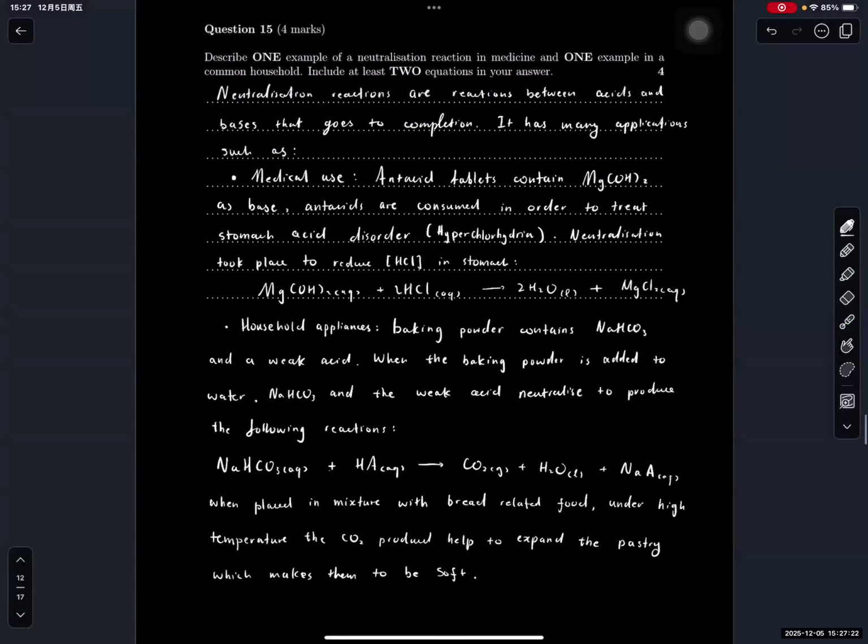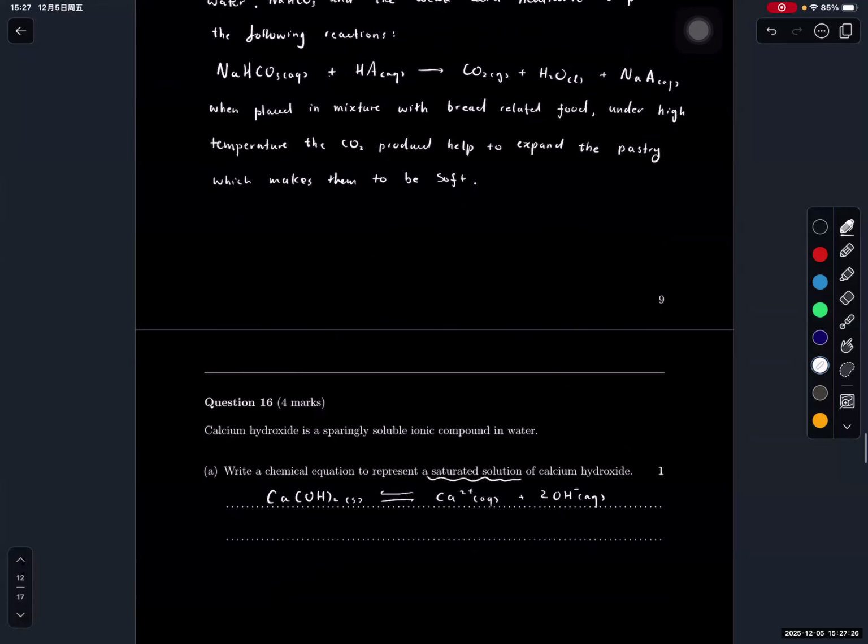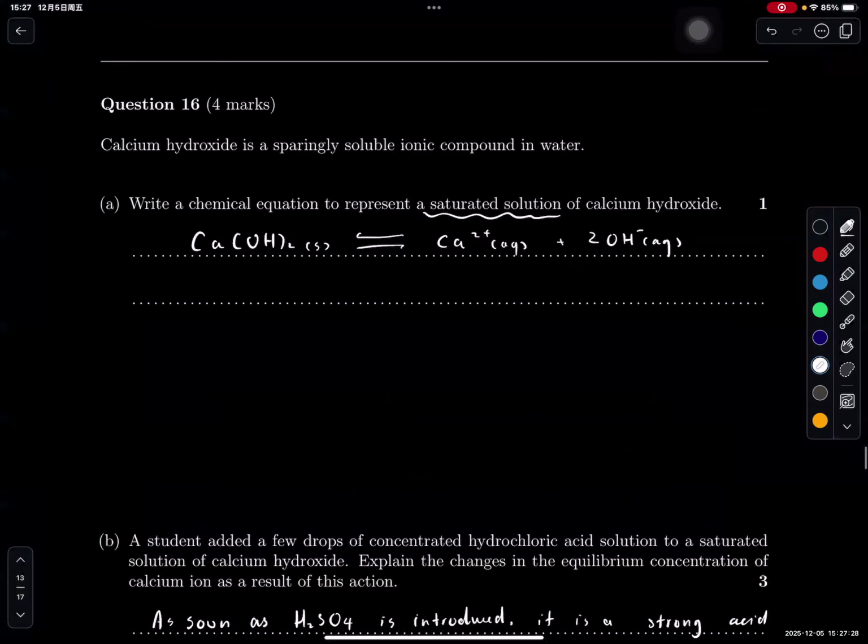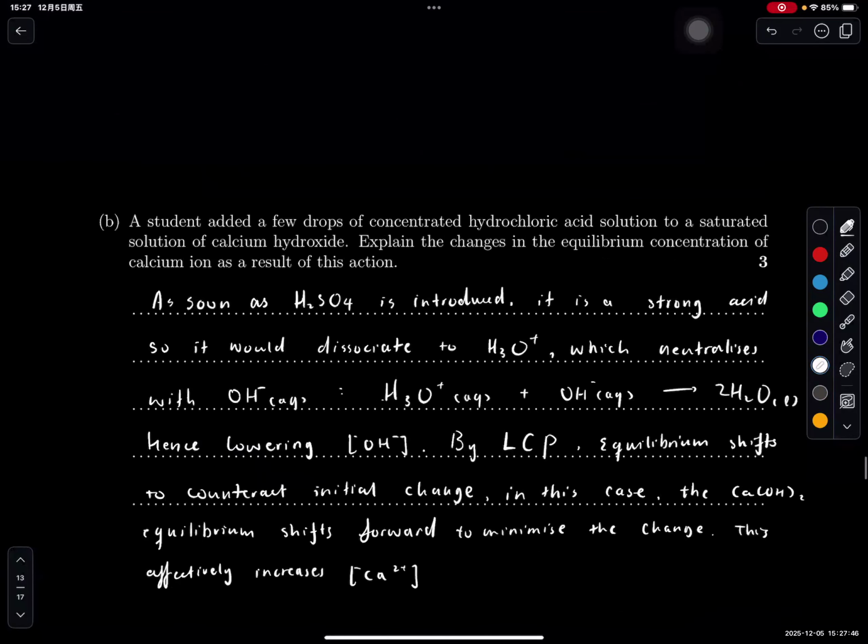Right, so pause the video, have a read. Otherwise, I'm going to move on to question 16. Calcium hydroxide is a sparingly soluble ionic compound in water. That's the reaction, in a saturated solution. We know this from Module 5: a saturated solution means maximum solubility, so it reaches this equilibrium state. And then we move on to question B. Students added 3 droplets of concentrated hydrochloric acid to a saturated solution of calcium hydroxide.